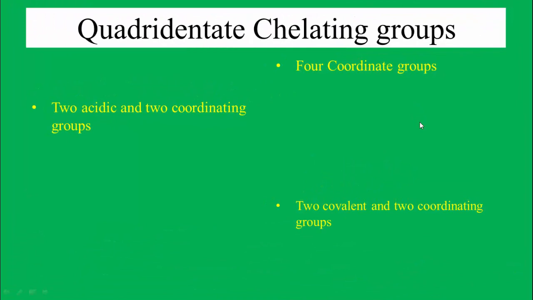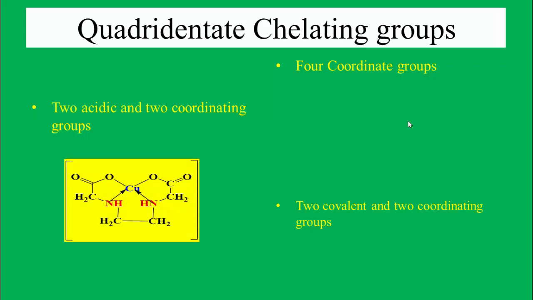Now we discuss the quadridentate chelating groups. Dear students, if any ligand can form four bonds with the central metal ion, then that chelating group is known as a quadridentate chelating group. These are of three types.